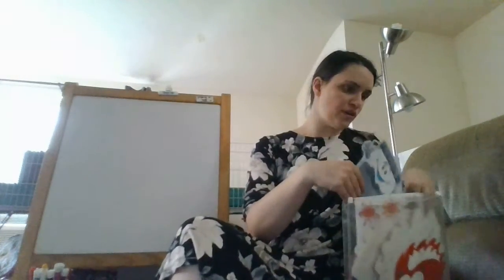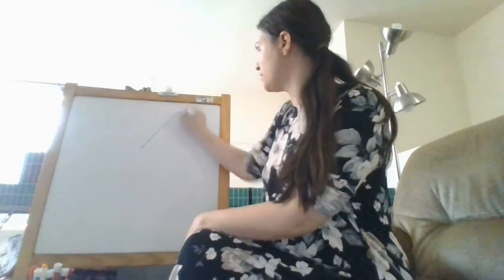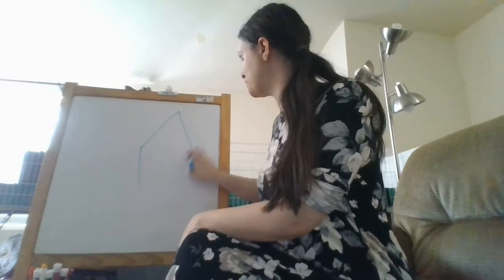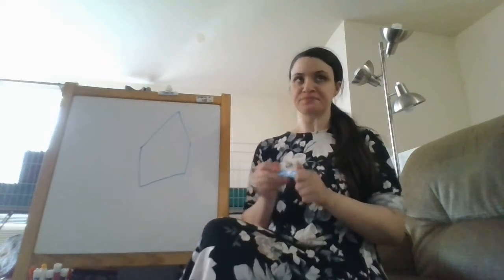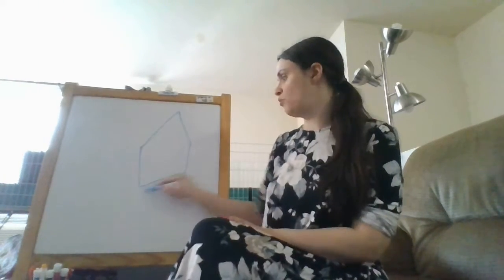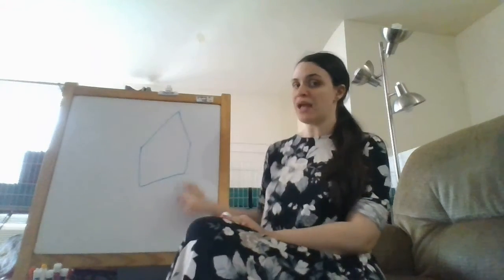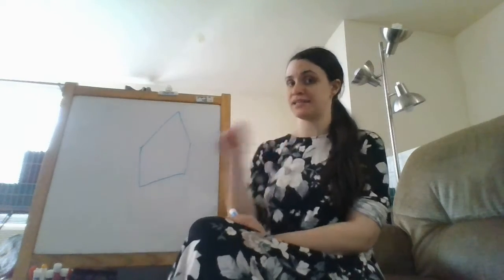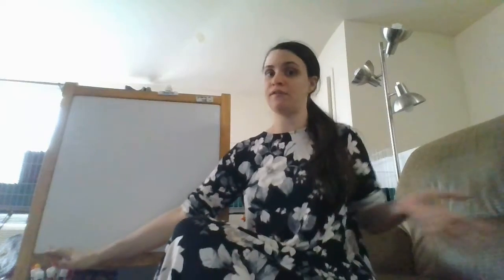So we're going to go over our shapes, and then we're going to read our building shapes book because I want to go over all the different shapes we've learned since we're in our second to last week already, which is crazy. Okay, so here was our shape of the month. It's not in our book, so I want to make sure we go over it. What shape is this, guys? This is a pentagon. And how many sides does a pentagon have again? It is 5, right? We have 1, 2, 3, 4, 5 straight sides is a pentagon. So could we say pentagon? Pentagon has 5 straight sides. Very good. So we're going to read our shape book now to go over all of the shapes we've learned this year.